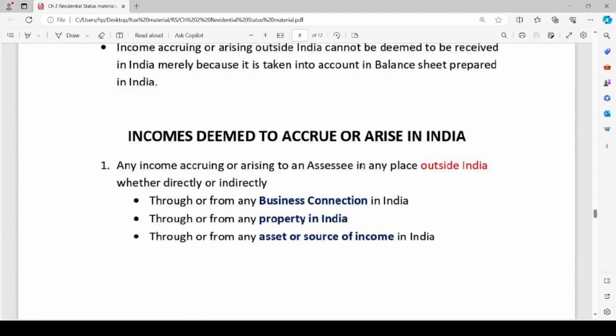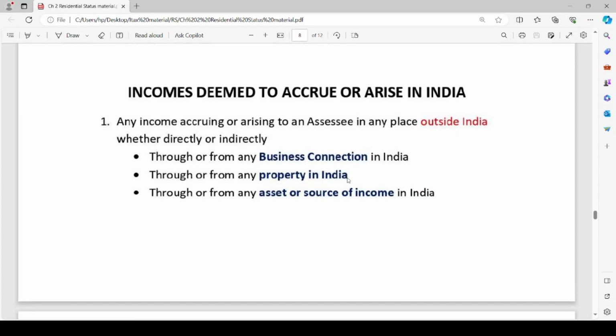An assessee has a property in India from which he is getting rent. Such rental income will be deemed to accrue or arise in India, even if such person has received the rental income outside India. If the property is in India, out of which he is able to earn rental income, such income is deemed to accrue or arise in India.